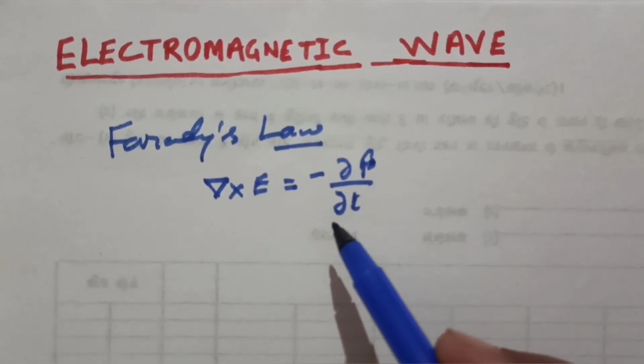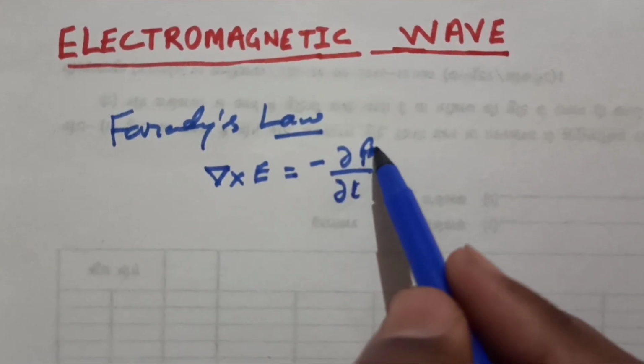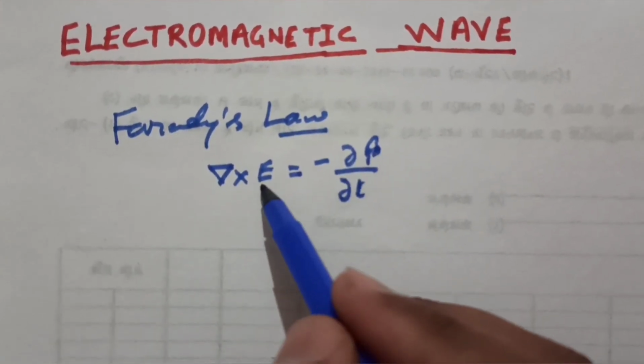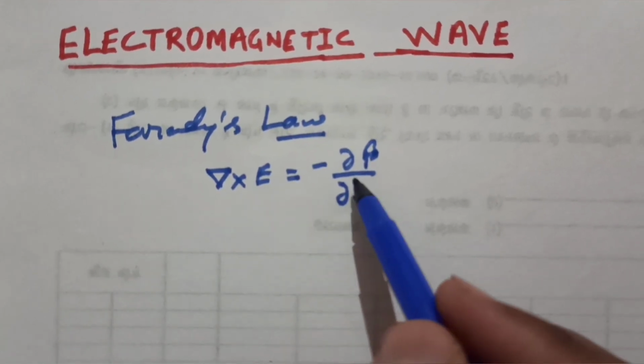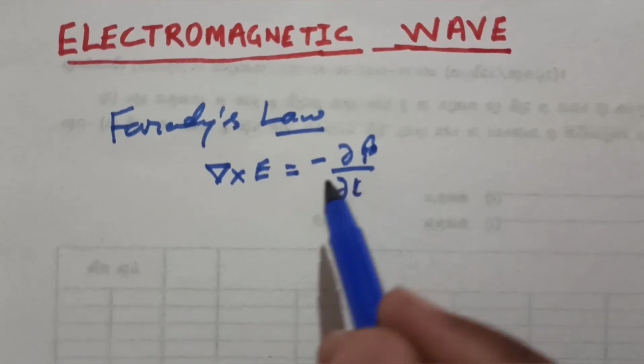Now this suggests that time varying magnetic fields generate electric field. What is B here? This is the magnetic field, and this is the electric field. So time varying magnetic fields generate electric field. Similarly,